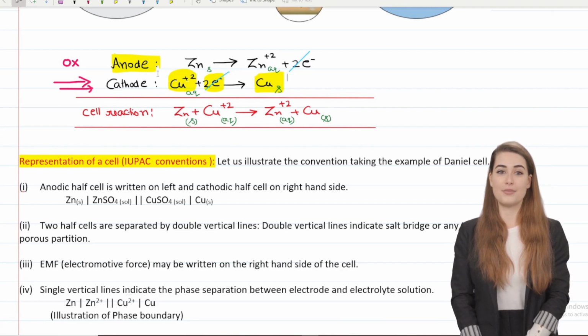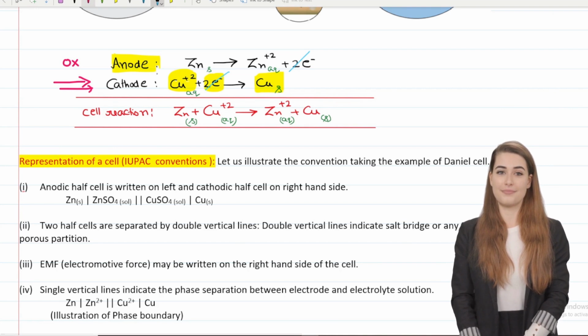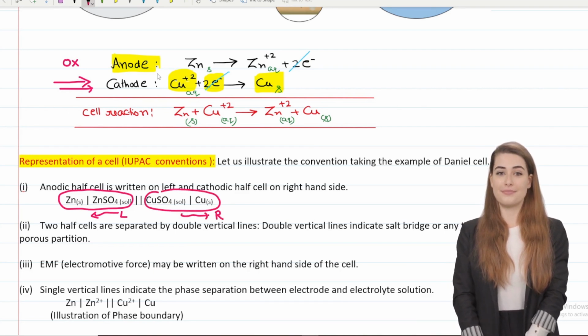Let's talk about the IUPAC convention. The IUPAC people have laid down the rule that whatever is your anode, it should be on your left side, and whatever is your cathode, it should be on your right side.